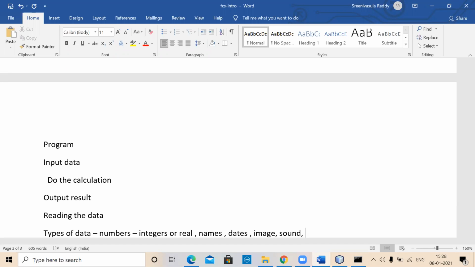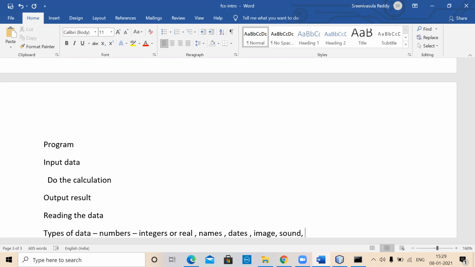Integers, for example, how do you represent? By using 2's complement notation. Integers are represented by using 2's complement notation, so that you can store both negative as well as positive numbers. Sometimes you don't want to store any negative numbers. No negative marking is there. Your marks will always be 0 and above. Then there is no point in having a representation for negative numbers also. So you require a mechanism to store such kind of data: unsigned integers. Unsigned integers, no signing. So it's always positive, that kind of stuff.